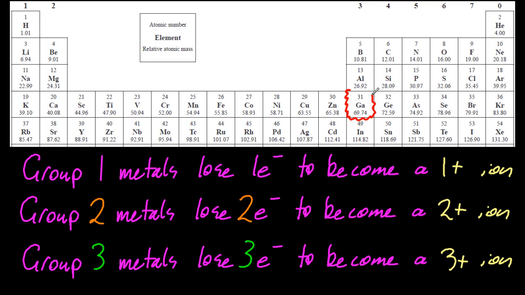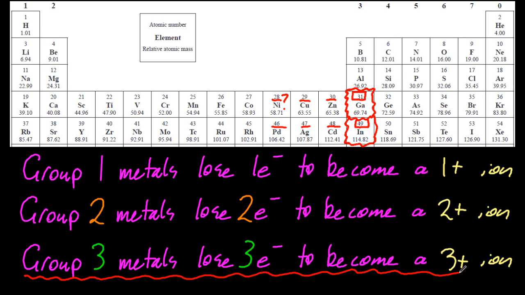Well, what about gallium? If that loses 3, it's in group 3, it's isoelectronic to nickel. And indium, if that loses 3, it's isoelectronic to palladium. You know what? The rule still applies. Group 3 metals are plus 3. We don't need to know why. It's to do with the d orbitals. What's that? You don't need to know. Just remember, group 3, still plus 3.